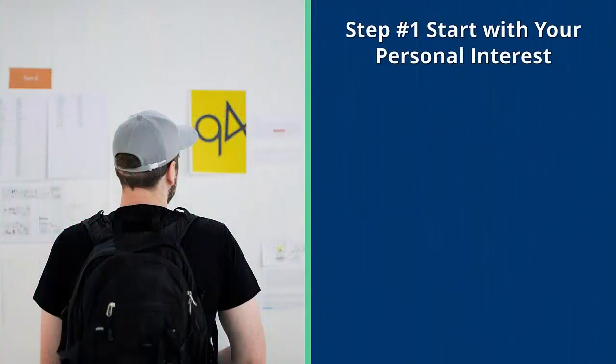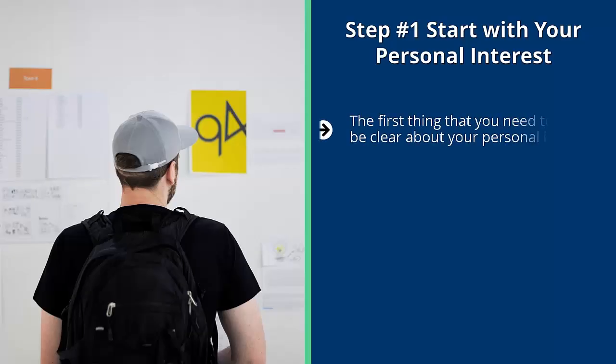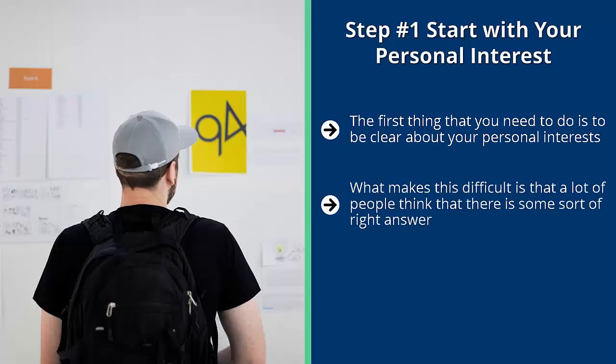Step number 1, start with your personal interest. The first thing that you need to do is to be clear about your personal interests. What kind of topics would you love to write about? What kind of topics would you like to build a business on? What makes this difficult is that a lot of people think that there is some sort of right answer. This is personal. Some people might be excited over certain topics, other people couldn't care less. What's important is that the topic subject category is attractive to you.